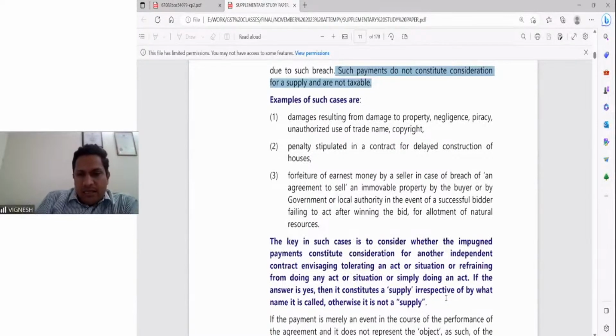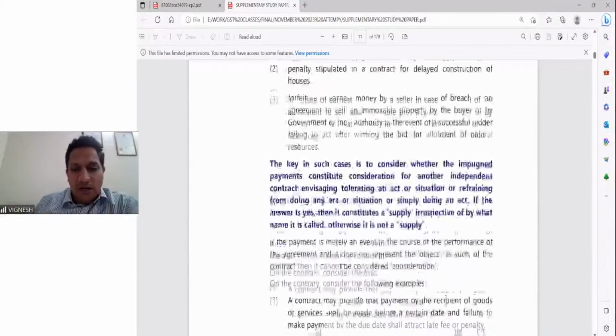If the answer is yes, it is a supply, irrespective of what it is called. Otherwise, it is not a supply. So, whether the payments are consideration for another contract, we have to see. If I get liquidated damages, instead of the liquidated damages, is there some other contract being provided? You have to check that very clearly, carefully. If some other contract is there, then it is a supply. If not, it is not a supply.